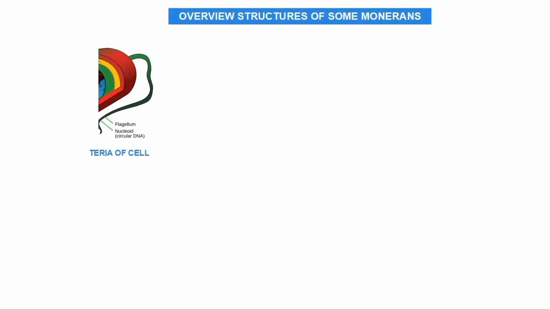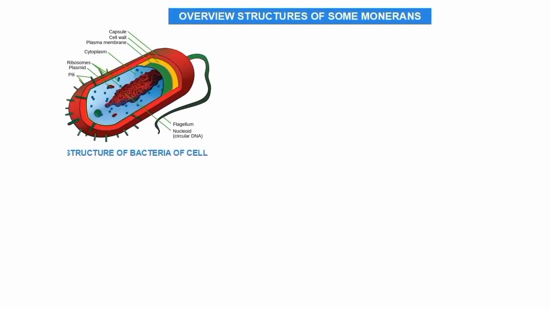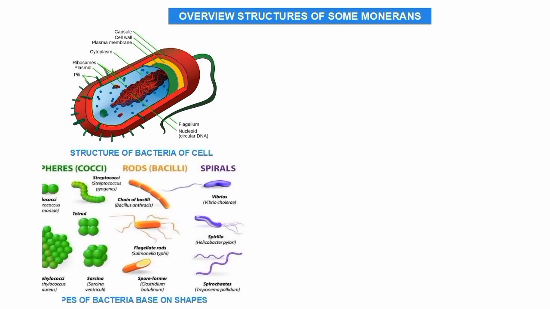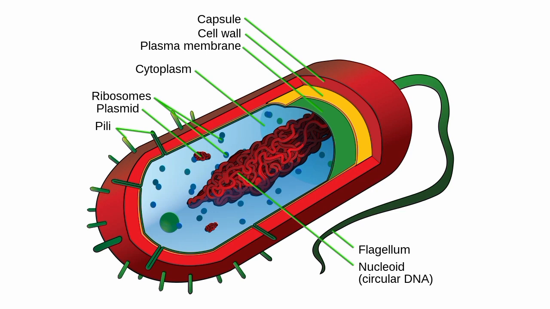Overview of the structure of some Monera: the structure and shapes of bacteria. We are going to talk about them and their functions step by step, just as a review. The first one is the capsule. The capsule is the outermost layer of bacteria, as you can see here. It's a slimy covering, sometimes labeled as a slime capsule, that helps bacteria stay together in colonies or provides some protection to the cell.